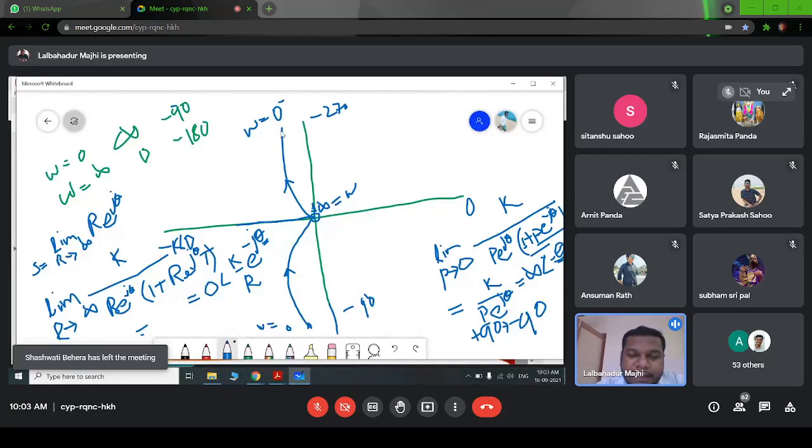We have this semicircular path, where r tends to infinite, and also p tends to 0, because we have a pole at the origin.